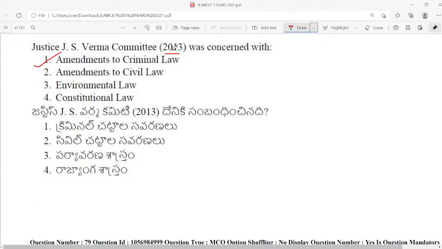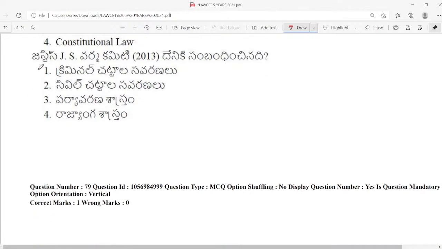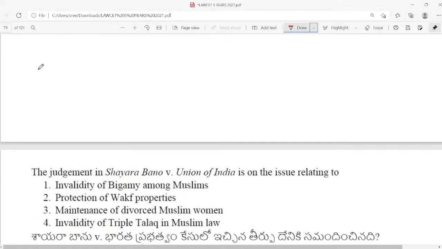This Justice J.S. Verma Committee was appointed after the 2012 Nirbhaya gang rape case which happened in Delhi. After this particular case, the J.S. Verma Committee was appointed in the year 2013 to review amendments to criminal law. Before this, in 1997 there were the Vishaka guidelines in Vishaka versus State of Rajasthan. We are going to discuss those cases in our upcoming classes. For the time being, remember that the J.S. Verma Committee is related to amendments to criminal law.